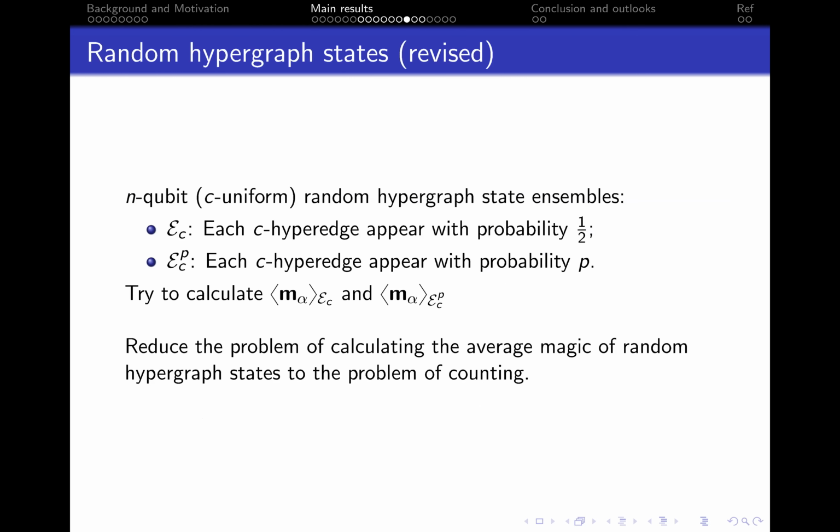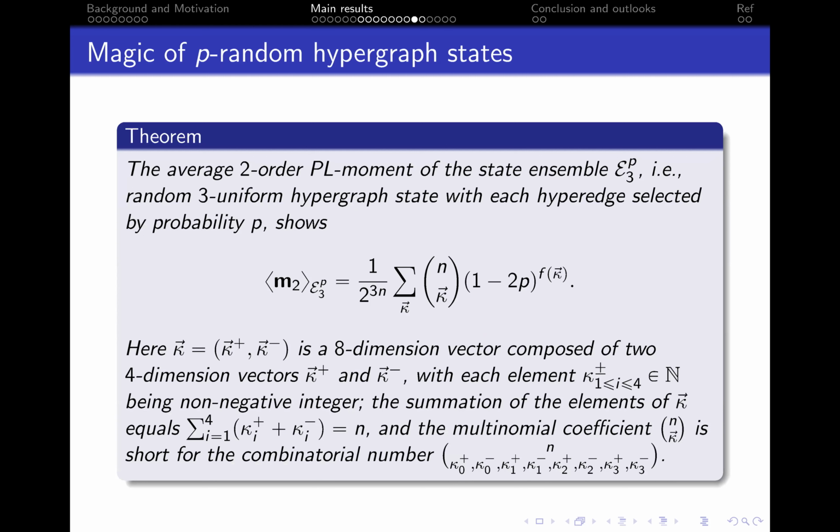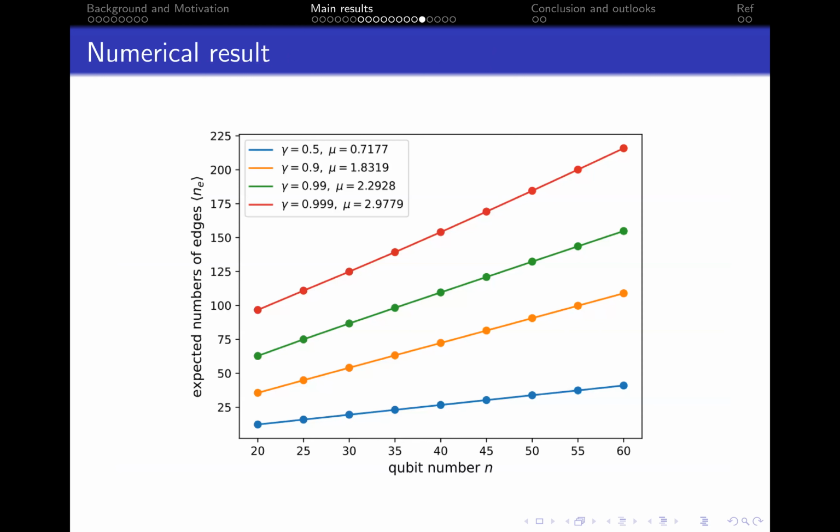Then we try to generalize our method to a numerical probability P case. Since the problem is much more complicated here, we only consider c equals 3 and alpha equals 2 cases. Even so, there is still no closed form, as the theorem shows. So here we numerically draw a figure to show the relation between expected magic and the probability P.